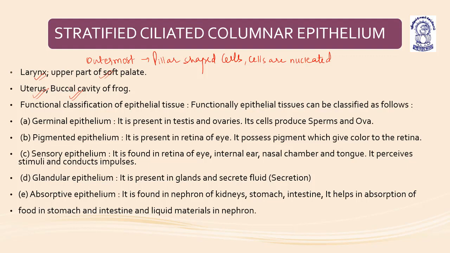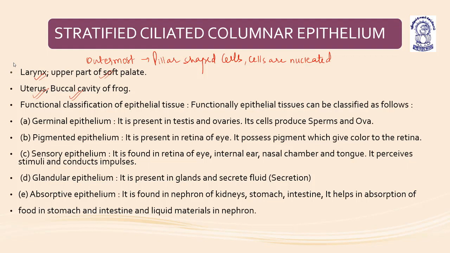The buccal cavity of mammals, humans, has the previous epithelium we discussed, the stratified squamous epithelium. The stratified ciliated columnar epithelium is present in the buccal cavity of frog, uterus, upper part of the soft palate, and larynx. Functional classification of the epithelial tissue.